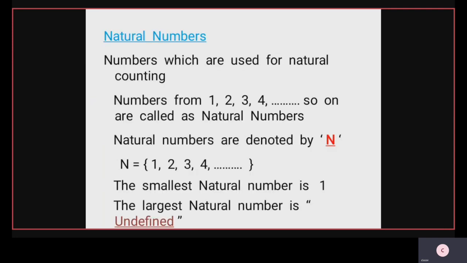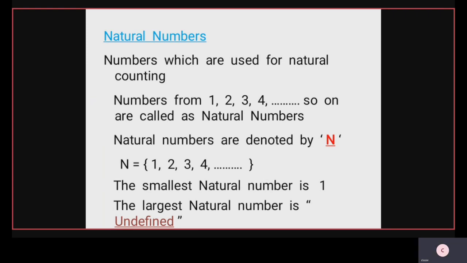Now, natural numbers. Numbers which are used for natural counting. Numbers from 1, 2, 3, 4, and so on are called natural numbers.